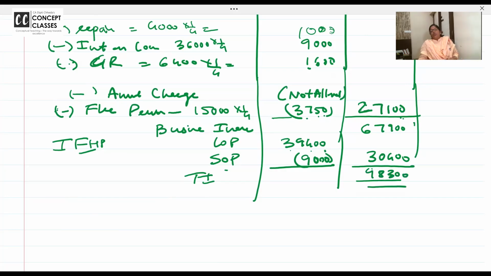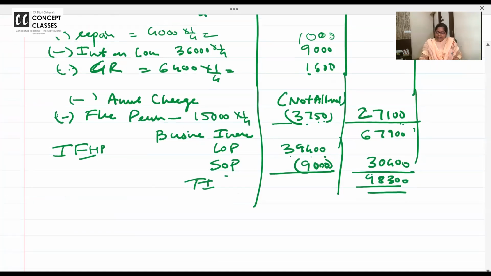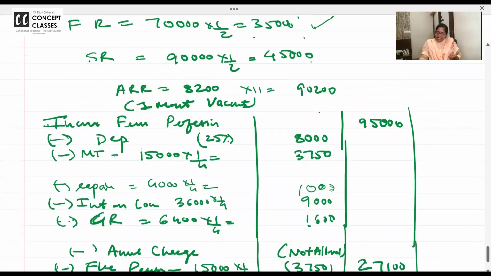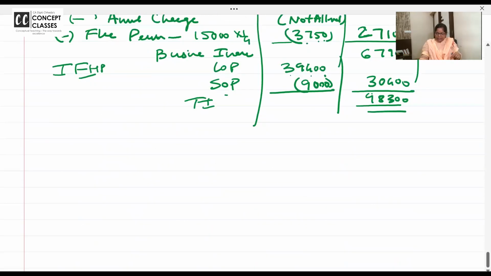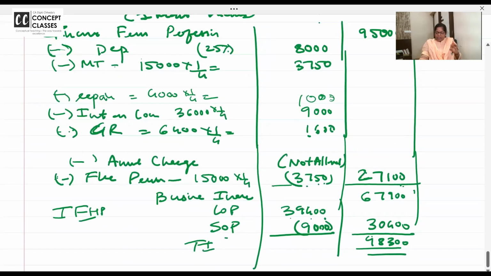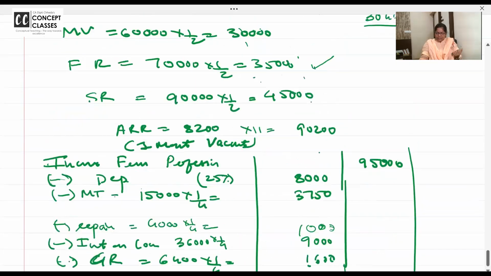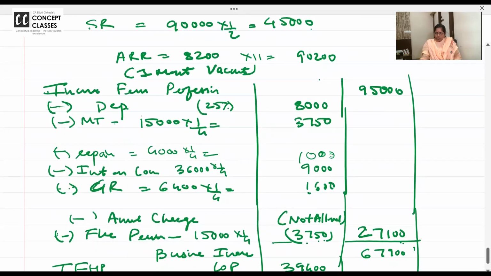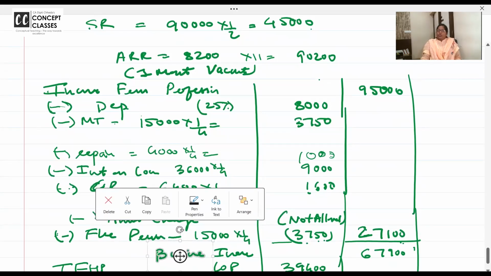98,300. What new you have studied in this problem is annual charge, not allowed. Second new thing over here is that all expenditure are allowed on actual basis. Students, when I give this problem for exam, they do 8,000 ka bhi 1/4. Please don't do that. 8,000 is directly taken. Chalo. Time to give you all homework for partition problem.